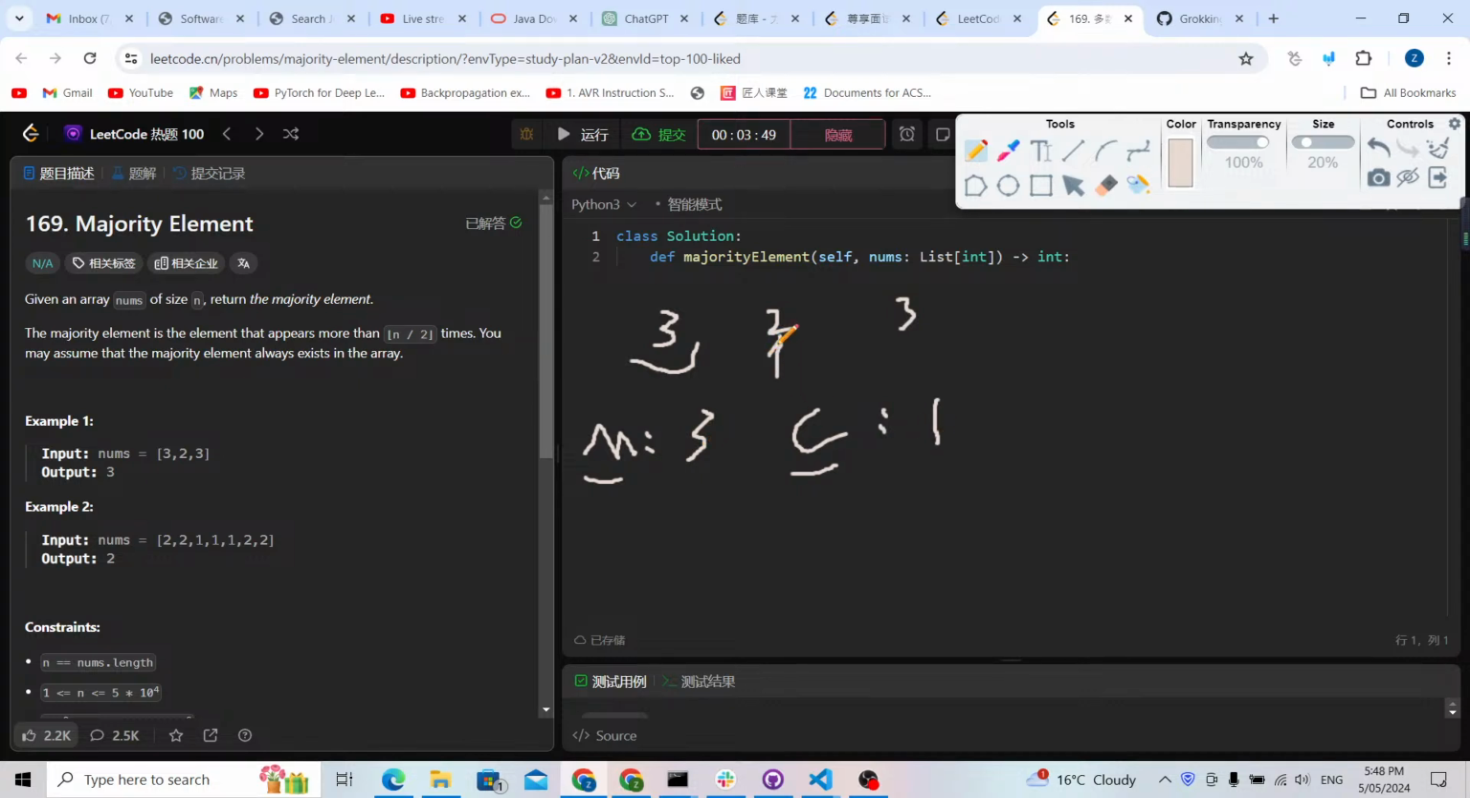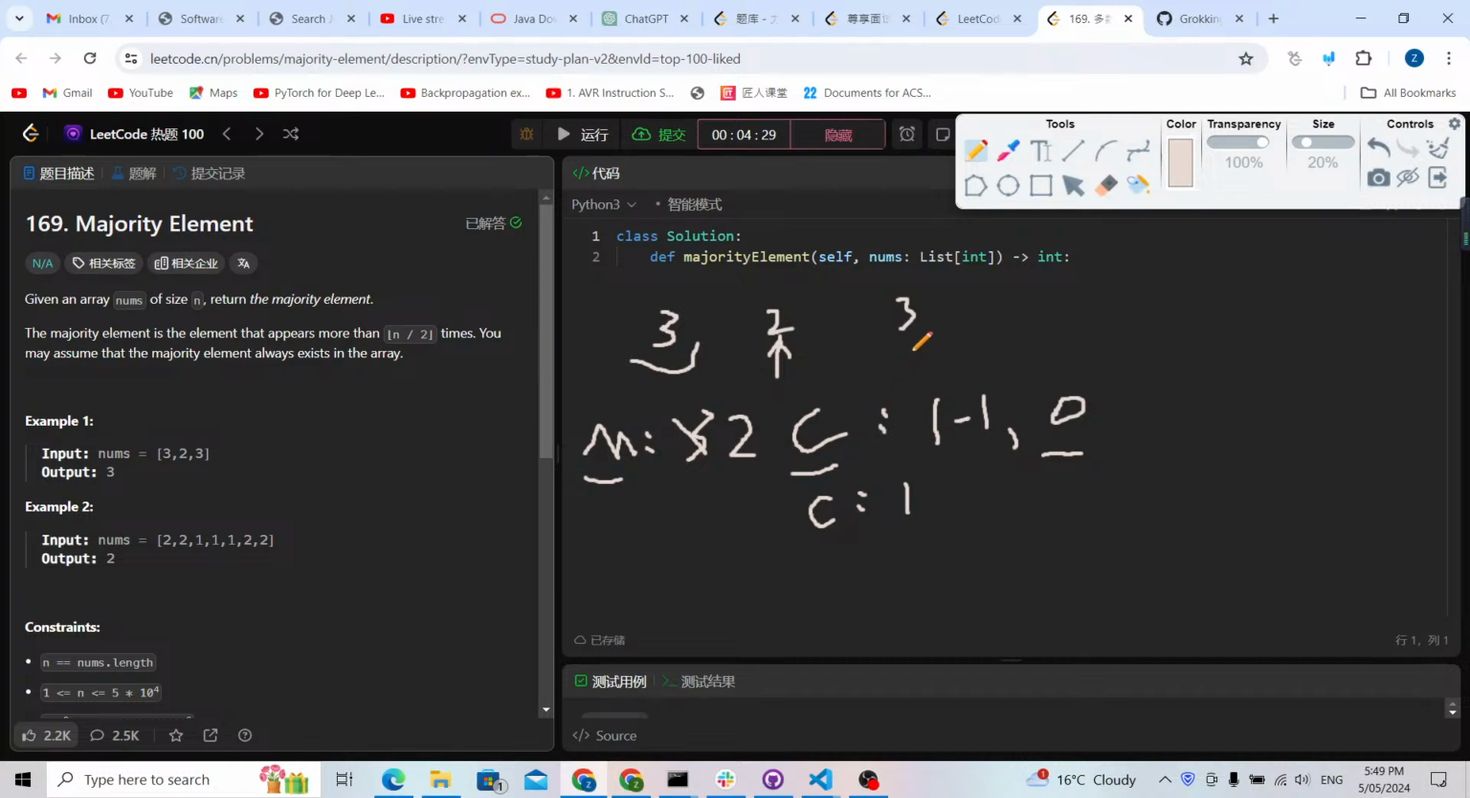For the second element, this 2 is not equal to the majority element, not equal to 3. If it is not equal, the counter would be minus 1. So 1 minus 1 is 0. Then we check the counter. If the counter is 0, the majority element becomes 2, and the counter is updated to 1. This 1 means the majority element is 2, and there's 1 element for this 2.